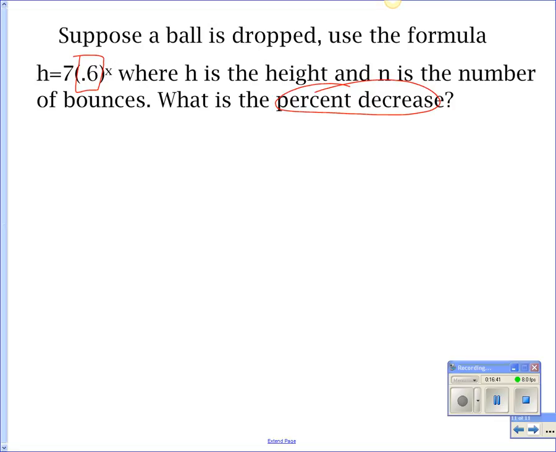What are we getting? What does the negative tell you? It's decreasing. That's why they have that word, because it's negative. Okay? And then, Jesse, what are you getting for the percent? Very good. 40%. Okay?